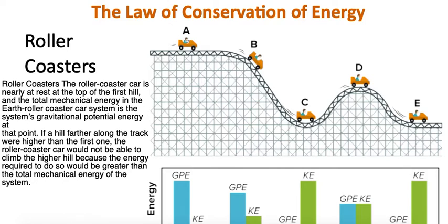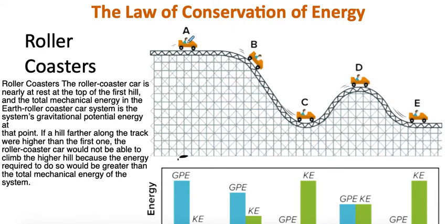So in the beginning we have a roller coaster. This is position A. He's way at the top. So if we consider the bottom here our reference point, then I can look at every single position here. So my gravitational potential energy is going to be the highest at this point because I'm the furthest from my reference point.